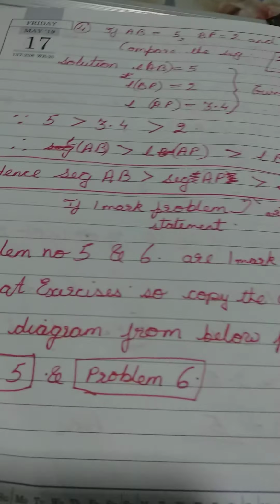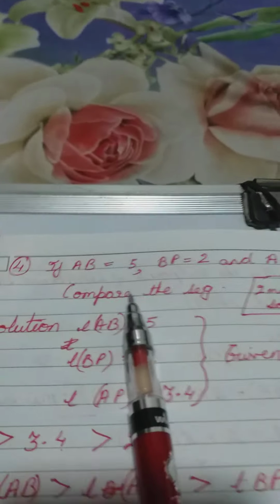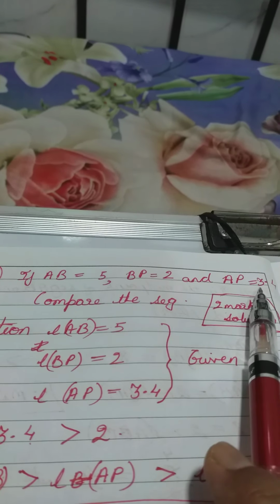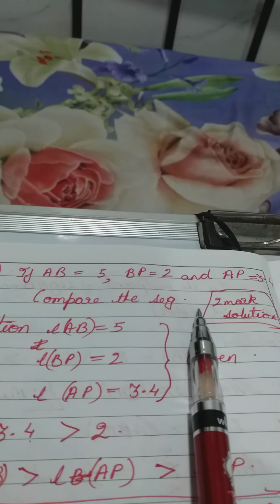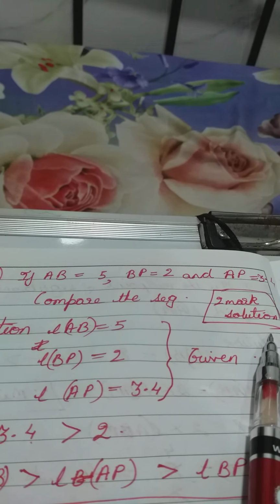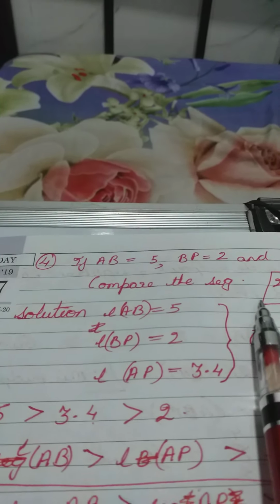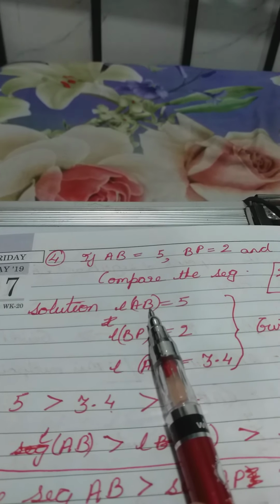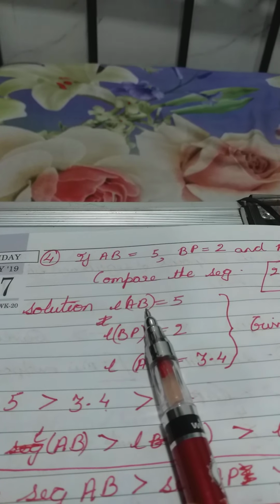The fourth problem is: if length of AB is 5, BP is 2 and AP is 3.5, compare the segments. This is a 2-mark question, okay? We have to make a comparison, greater or smaller. Solution. Since it's a 2-mark question, we don't write it directly. We'll go step by step.